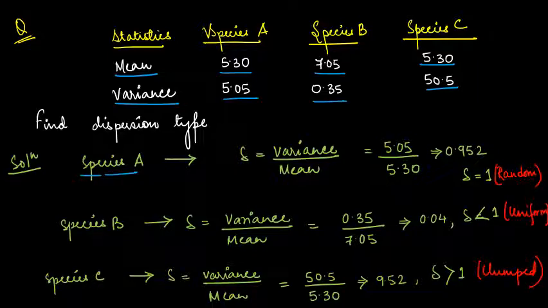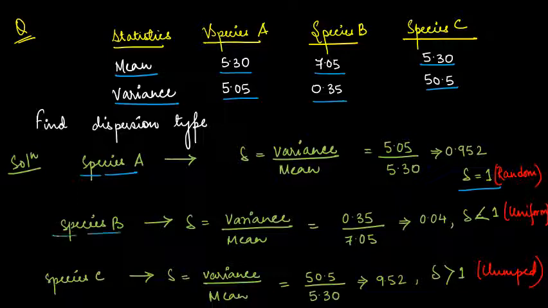For species A, we know dispersion is equal to variance by mean. So here, what is the variance given? 5.05. So you place 5.05 divided by mean 5.30. So what did you get? 0.952. So 0.952 we can round off to 1. So here dispersion is equal to 1, and if dispersion is equal to 1, then which type of population does it follow? It follows a random distribution, right? So it shows a random distribution of population, right?